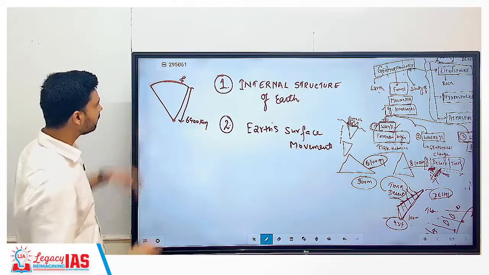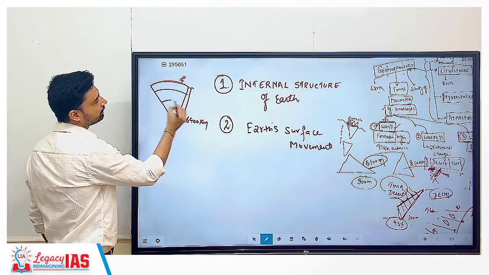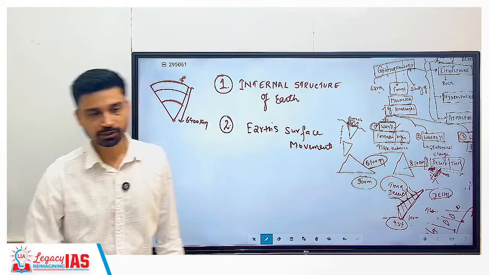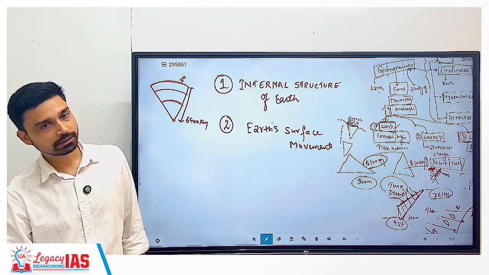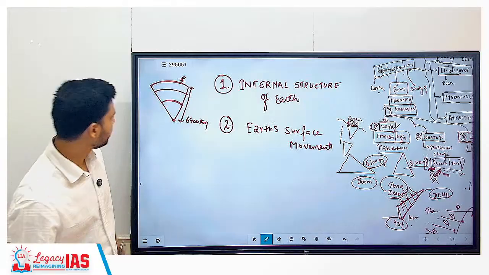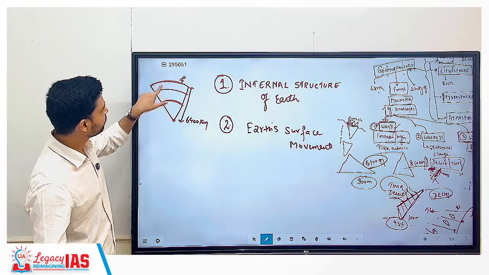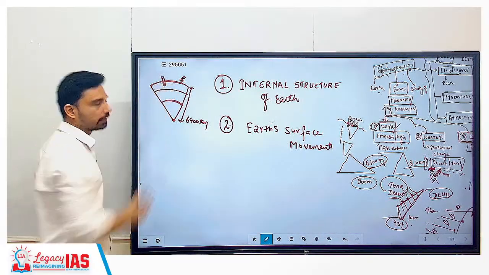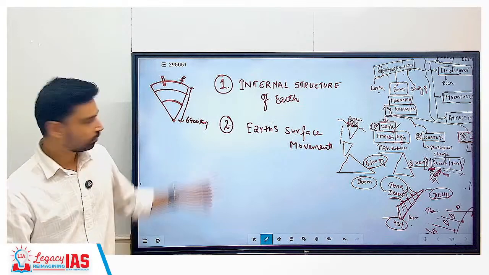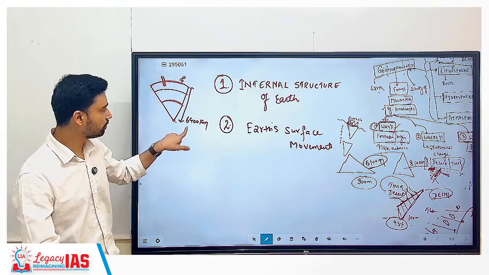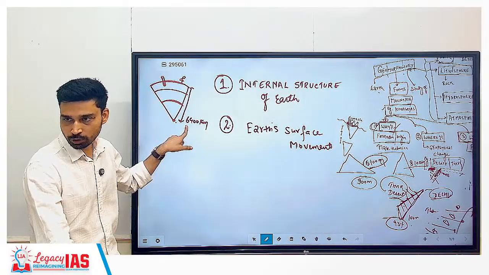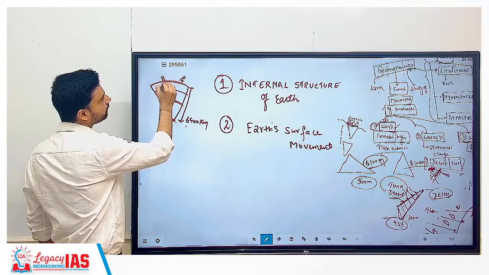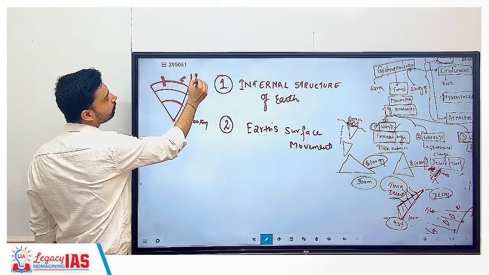Okay, so you have multiple layers basically. How these layers are arranged, how these layers have formed, what the names of these layers are, their characteristics, properties and all that we have to study in the internal structure of Earth itself, right? Temperature changes, pressure changes, and if I ask you how far we dug inside the Earth, what is the distance from surface to center? 6,400 kilometers. Now we can understand our limitation, that till now we have been able to dig only up to how many kilometers?